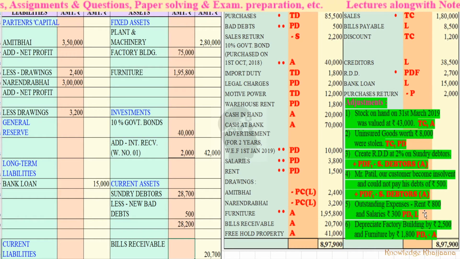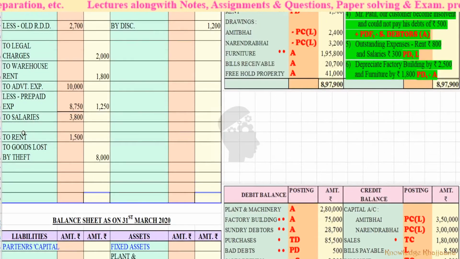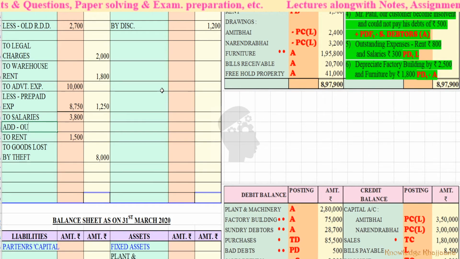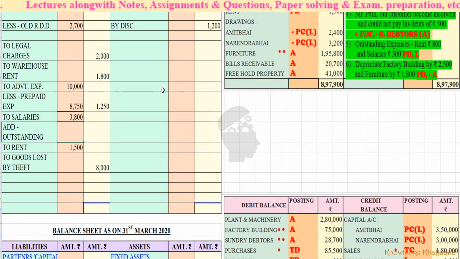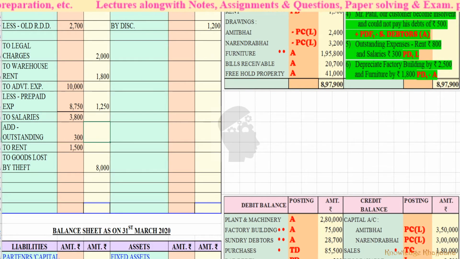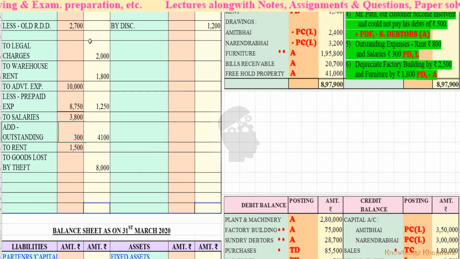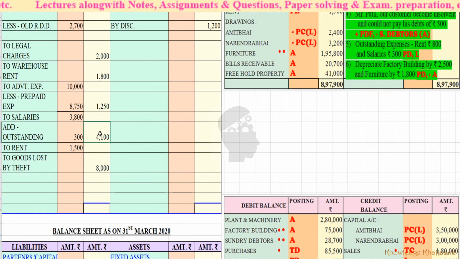Then outstanding expenses, rent rupees 800 and salaries rupees 300. Add outstanding salaries rupees 300. So 3,800 plus 300 is equal to 4,100. You have to do the calculation. Outstanding total salary is 4,100.